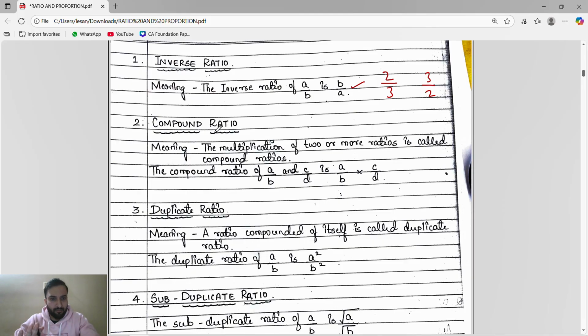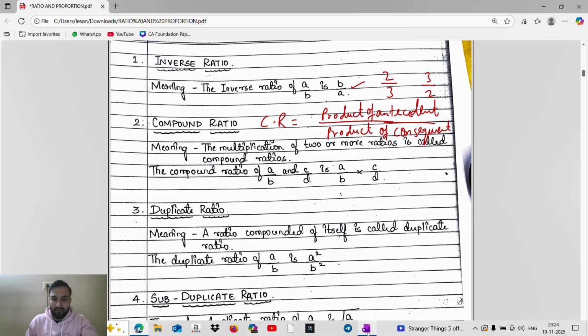Now next is compound ratio. Compound ratio is very simple, guys. Compound ratio is nothing but the product of antecedents divided by the product of consequents. This is the formula of compound ratio: product of antecedents divided by product of consequents.